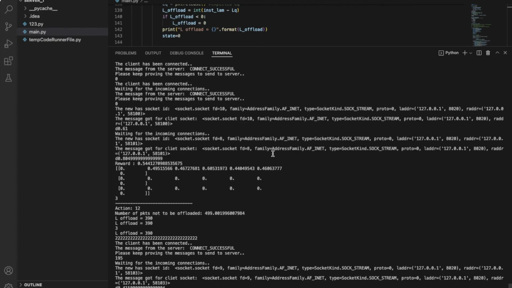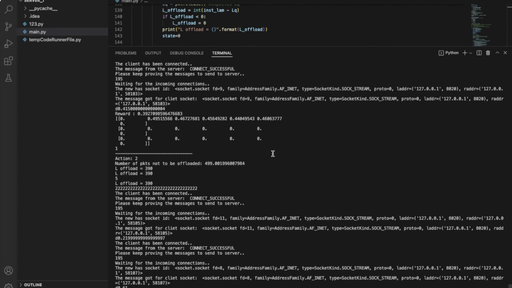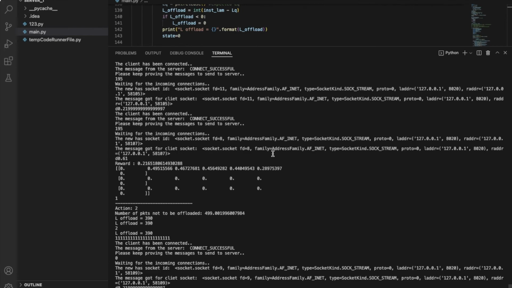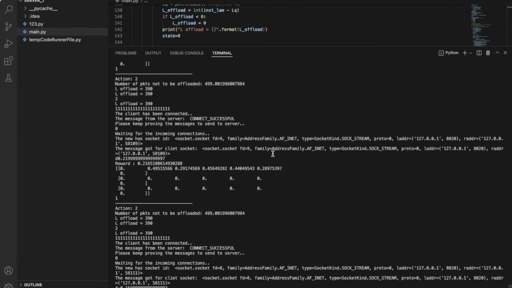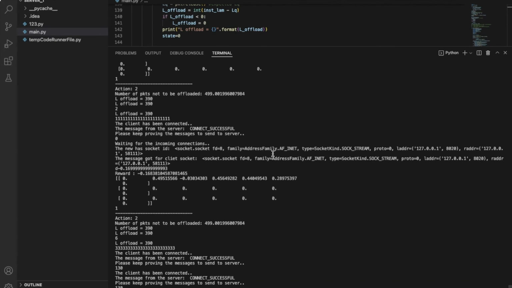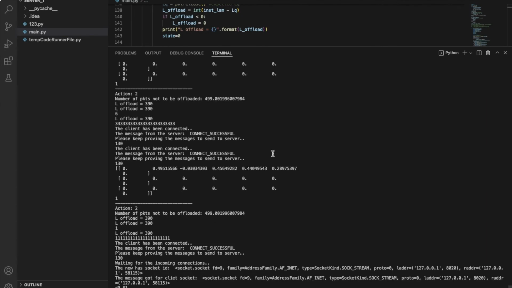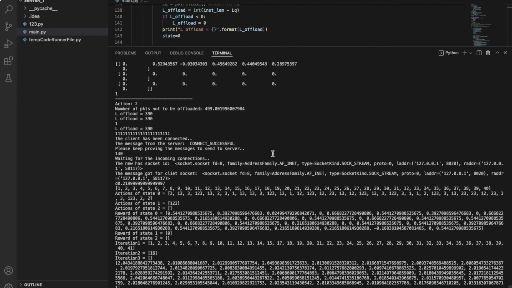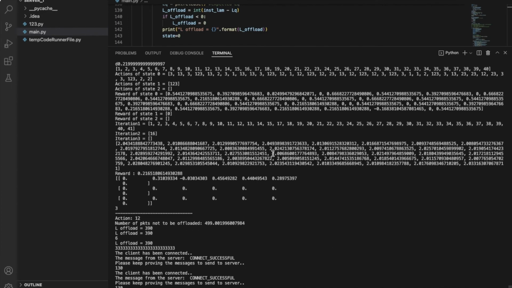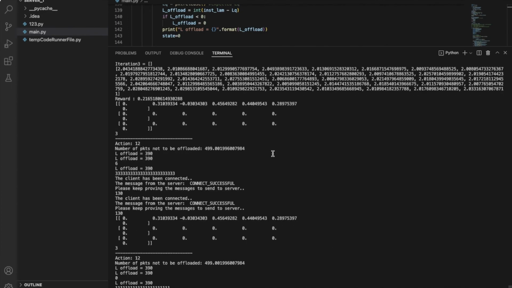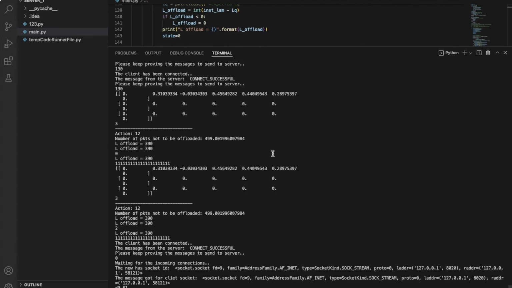But if a packet is coming from an IoT device, then first, according to Q-learning, an action is taken to distribute it for minimum latency, and then it is processed.